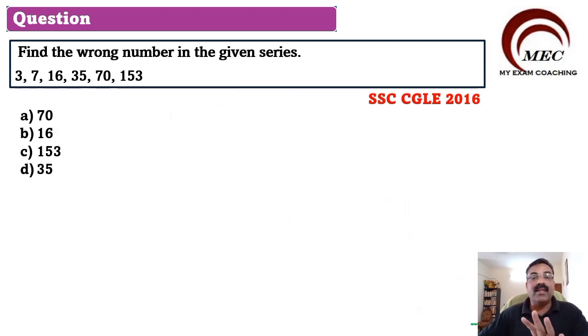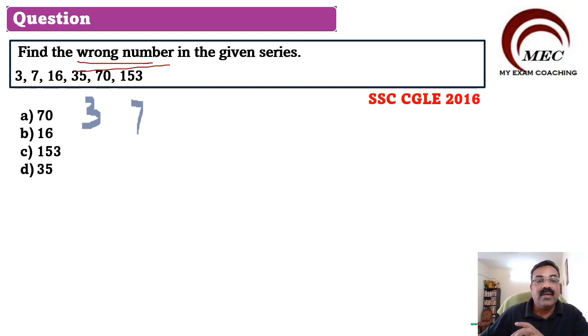Find the wrong number in the given series. Here we have been given a series: 3, 7, 16, 35, 70, 153. One of the numbers written in this series is wrong. We need to find out what that wrong number is. So let us say what the numbers given are. The first number given is 3, then 7, 16, 35, 70 and 153.